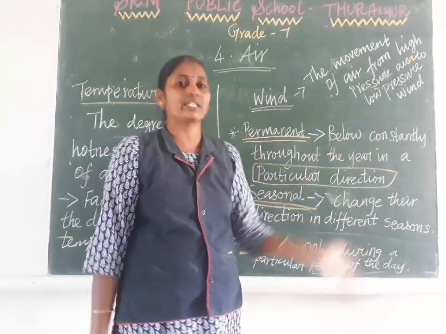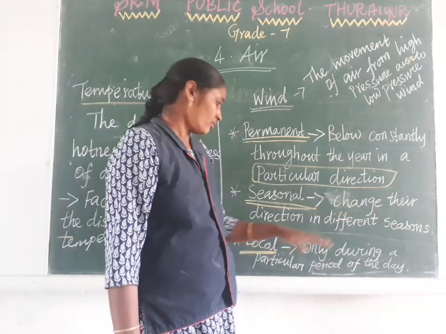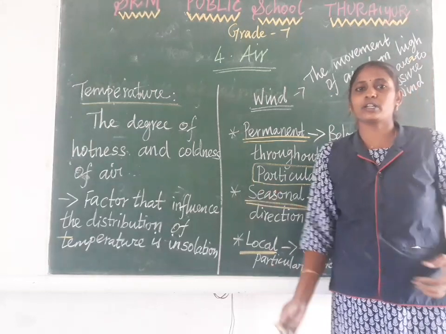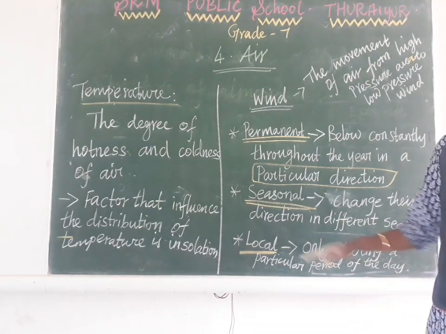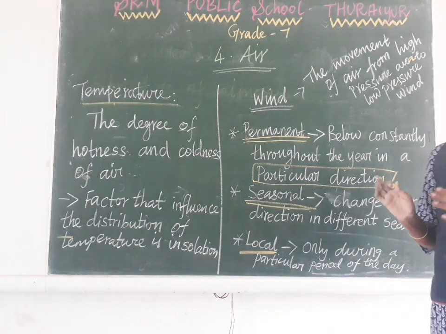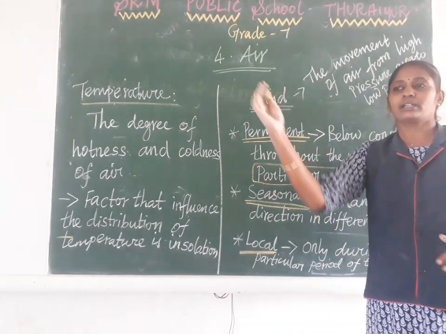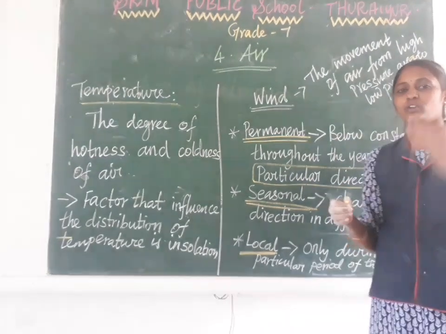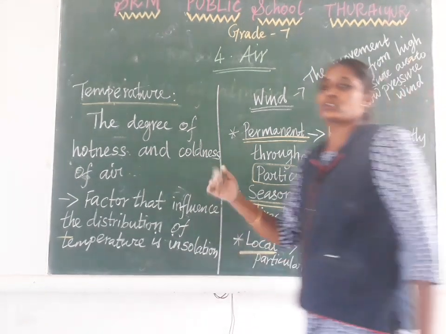Next is seasonal wind. This wind changes direction according to the season. In South India, we have the southwest monsoon and the northeast monsoon, which are the best examples of seasonal wind. Another is local wind. Local wind blows only during a particular time in a small area. Suppose in our area we suddenly receive a breeze, smooth air. That is called local wind.